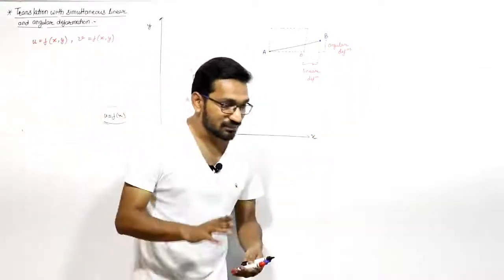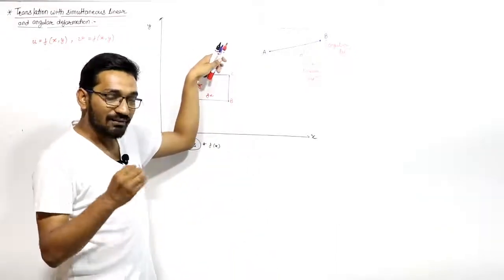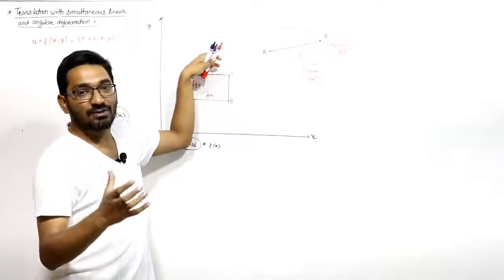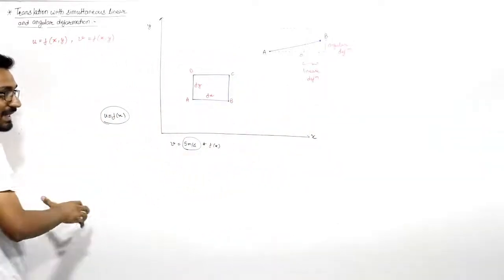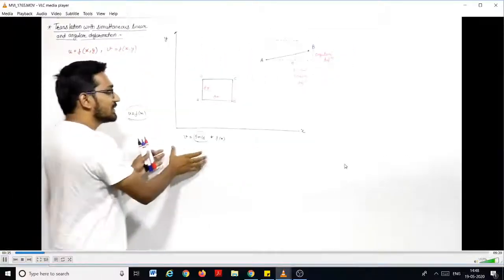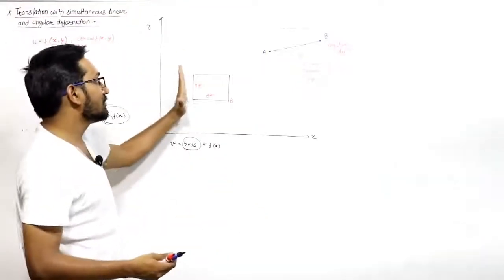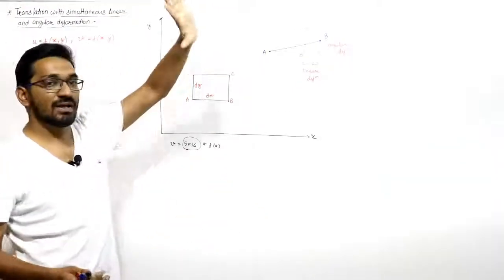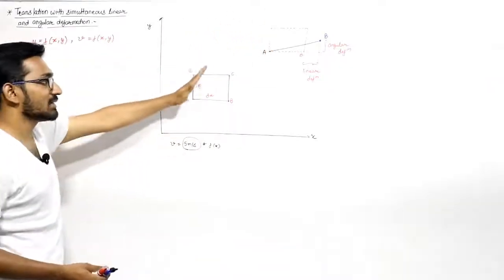Similarly, point D will have a relative displacement in the x direction relative to point A. With respect to point A, D will move in the x direction, right? Because u is a function of y also. When this line is moving in the y direction, its x velocity will also change, so they will not shift parallelly. They will have some inclination.